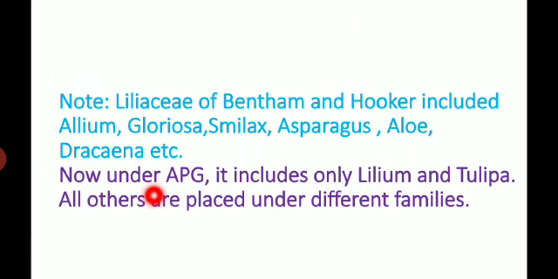Liliaceae of Bentham and Hooker included Allium, Gloriosa, Smilax, Asparagus, Aloe, Dracaena, etc. Now under APG it includes only Lilium and Tulipa. All others are placed under different families.